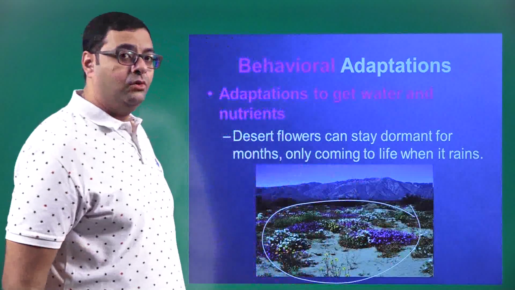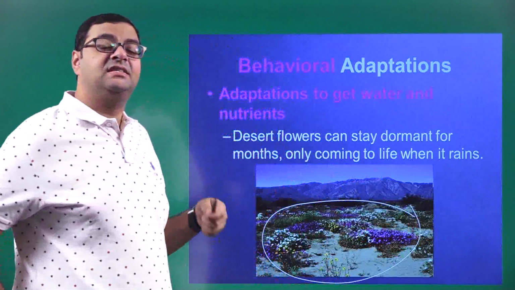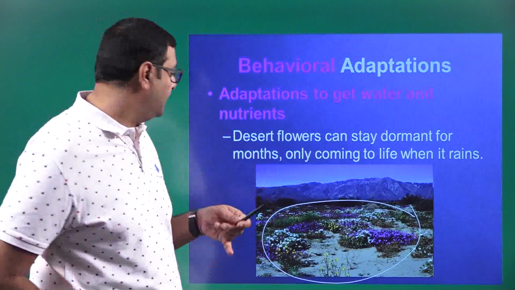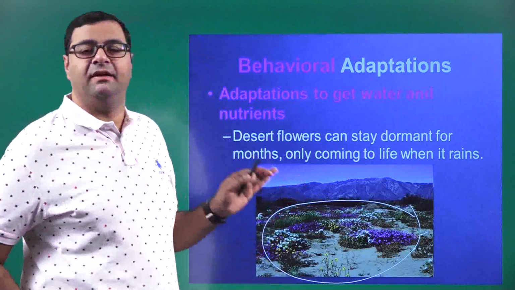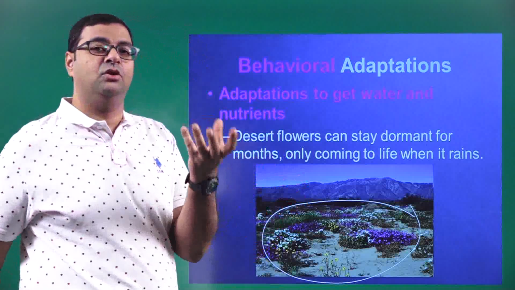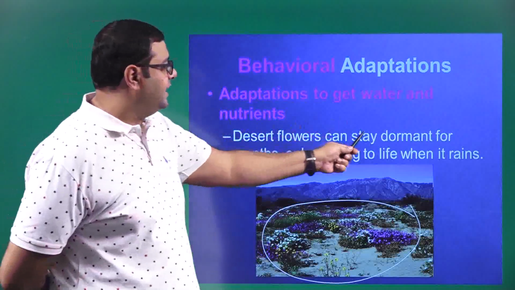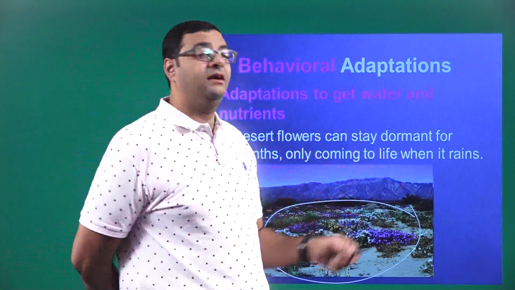Now the desert plants, the flowers, whatever are there, they stay dormant until and unless it rains. Otherwise, they will not flower. Dormant means what? They don't flower at all. They don't blossom. So that's what I have written here. Desert flowers can stay dormant for months, only coming to life when it rains.